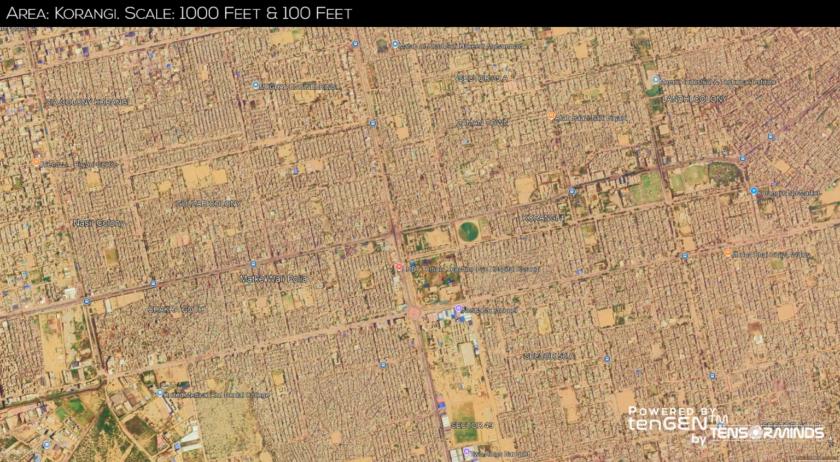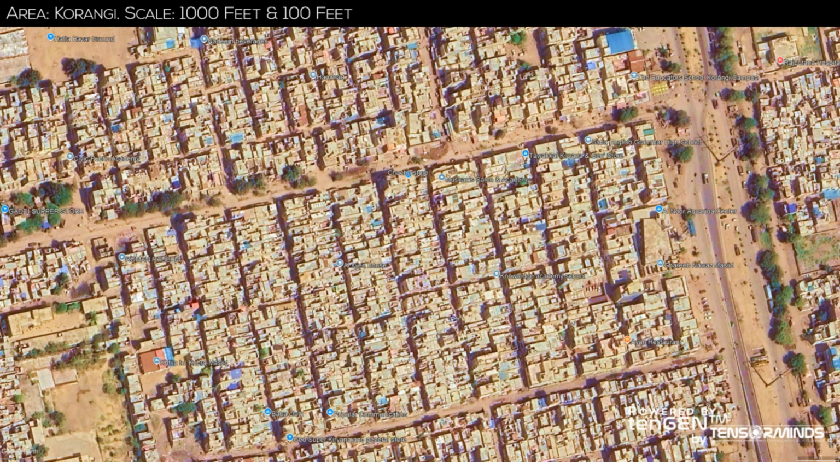Korangi shows a mix of planned and unplanned settlements. Some areas have larger, more organized housing, while others are densely populated with smaller dwellings. This suggests a range of socio-economic classes, with a mix of middle-class and lower-income communities. Potential socio-economic class, lower middle to middle.